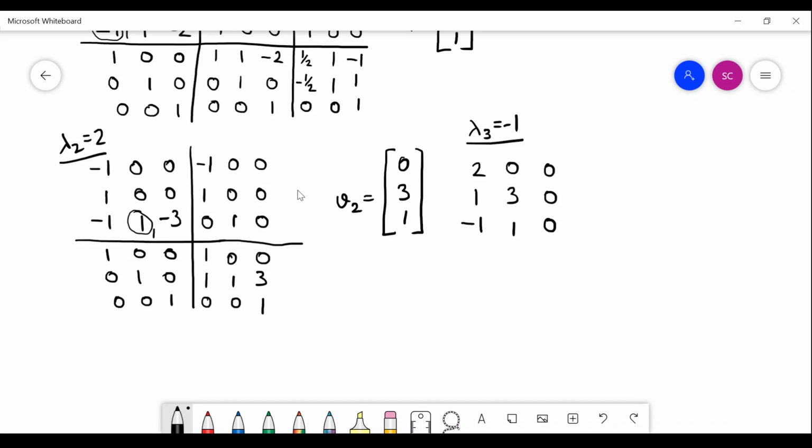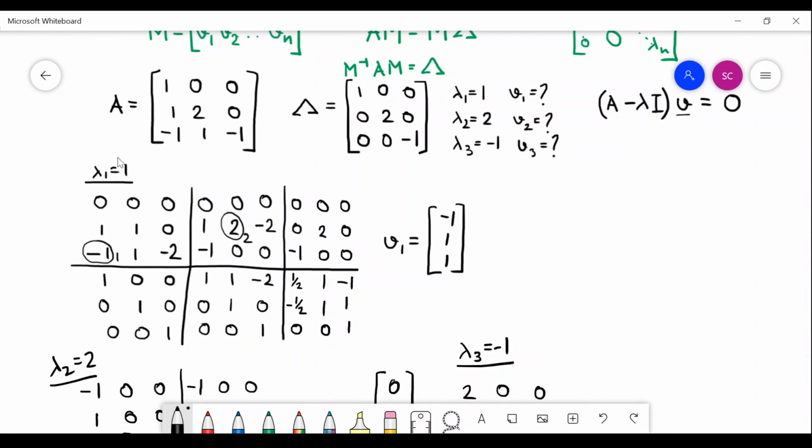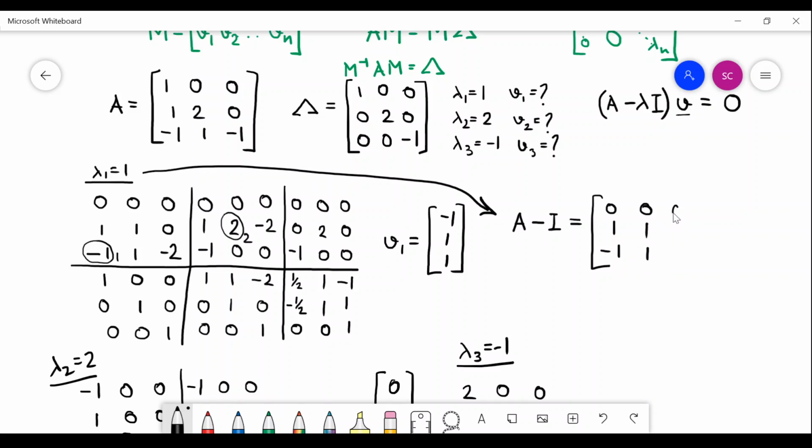By the way, I have done this in one step, but you should always calculate A minus lambda I. For lambda 1 equals 1, this should be the first step that you do: A minus I you should calculate. You would calculate and find it out as 0 1 minus 1, 0 1 1, 0 0 minus 2, and then you would come here and do the column operation because you want to find out v1.